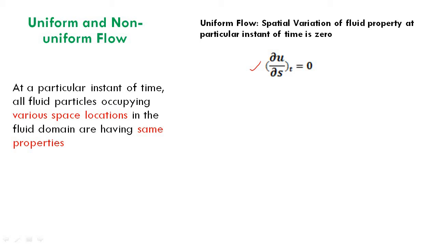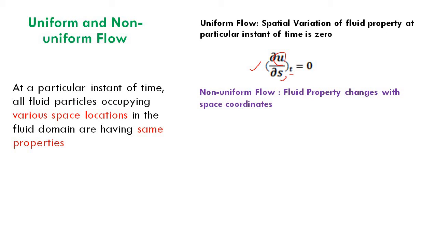so ∂U/∂S at a constant time, at a particular time, is 0. So that means U does not change with space coordinate. Or ∂U/∂X equal to 0, ∂U/∂Y equal to 0, ∂U/∂Z equal to 0. So what is non-uniform flow? The opposite of what we have just said. There is change in flow property with space. That means there is change in velocity with space. So that is ∂U/∂S at a constant t not equal to 0.